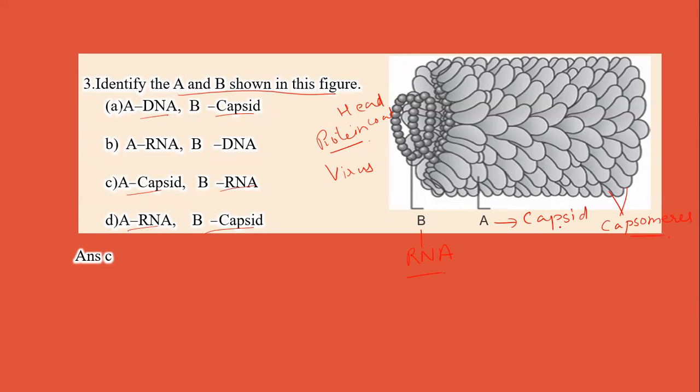So the function of capsid and capsomeres is that they protect the genetic material, that is RNA. So the genetic material of the virus is protected, that is RNA. So RNA, we know, is a nucleic acid. So option C is the correct answer, that is A is capsid and B is RNA.